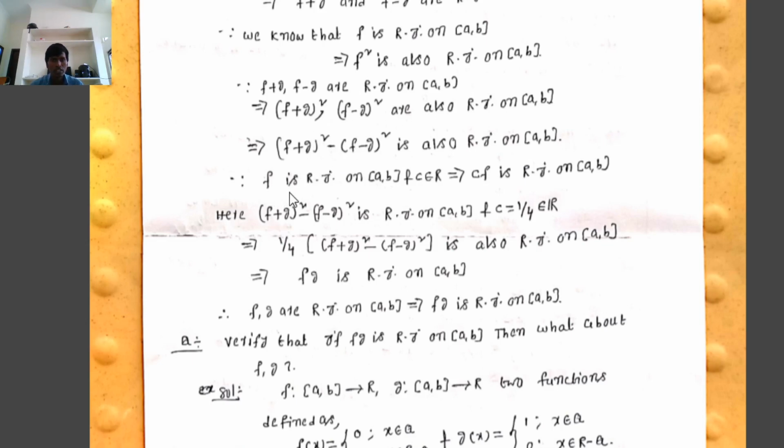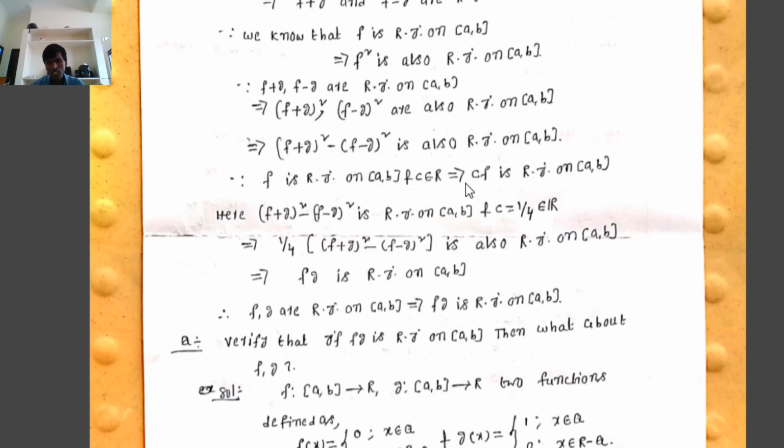Therefore f is Riemann integrable on closed interval a, b, since by the previous theorem, if f is Riemann integrable on closed interval a, b and c is any real number, then cf is also Riemann integrable on closed interval a, b. Now we let f in place of (f plus g) whole square minus (f minus g) whole square. Here (f plus g) whole square minus (f minus g) whole square is a Riemann integrable function on closed interval a, b, and let c equal to 1 by 4 belongs to R, where c equal to 1 by 4 belongs to real numbers.